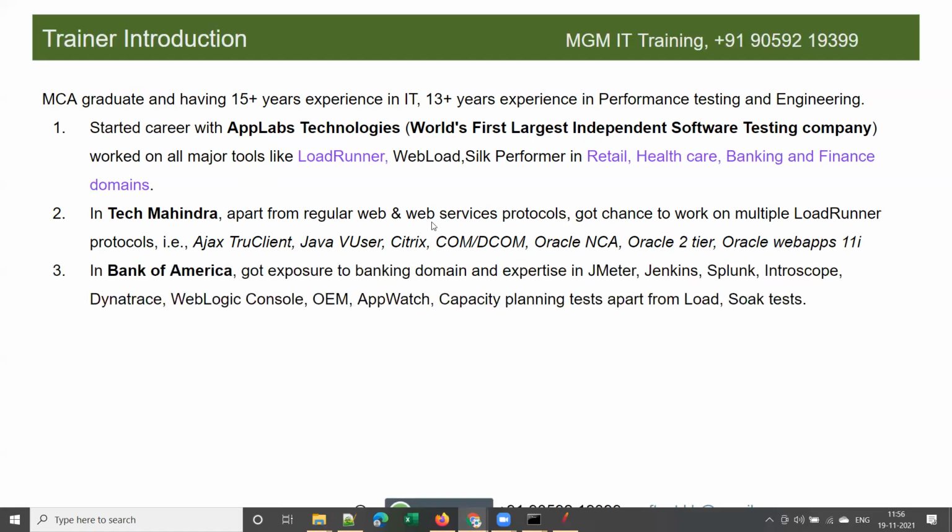And after 10 years, I joined Bank of America. This is a product-based company, if you know. It is called BA Quantinum India Private Limited, which is a sister concern company for Bank of America. Means all the software development and testing for Bank of America will be done in this BA Quantinum India Private Limited. Got it, guys?